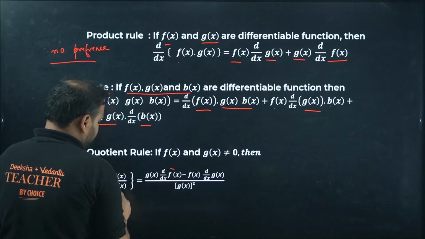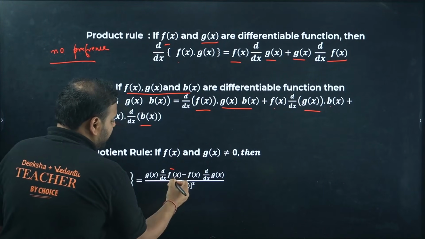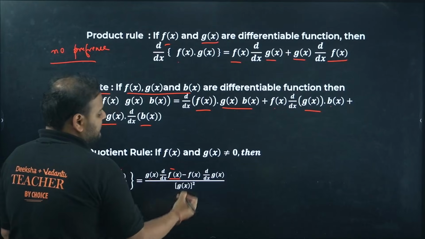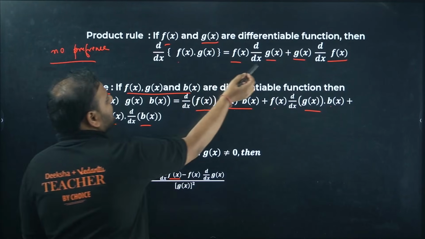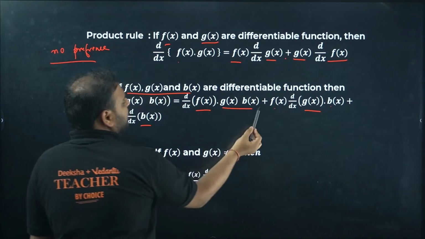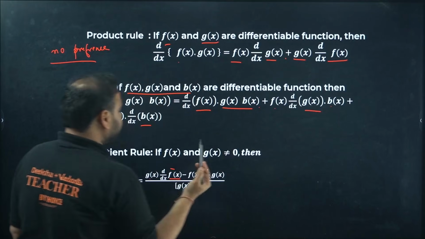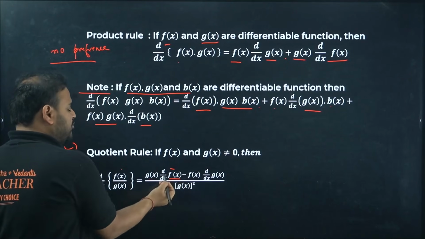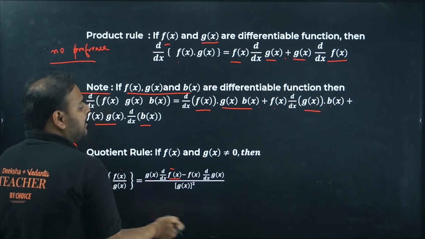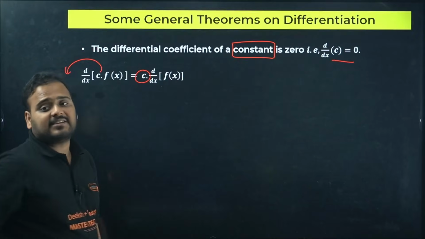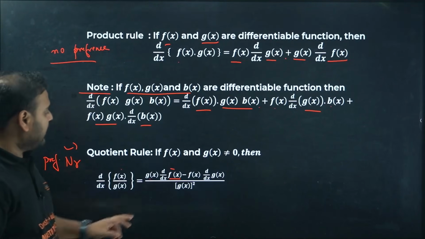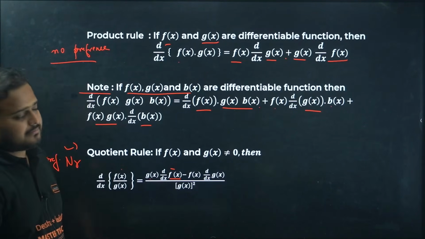This is your numerator, check here, f by g. F you differentiate, g keep as it is, next comes a minus sign. Here we had a plus sign everywhere, but here it is a minus sign. So first you differentiate f, keeping g as it is. Now you differentiate g, keeping f as it is, with a minus sign, and divide by the denominator square.